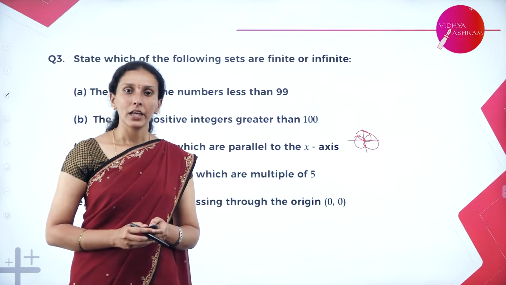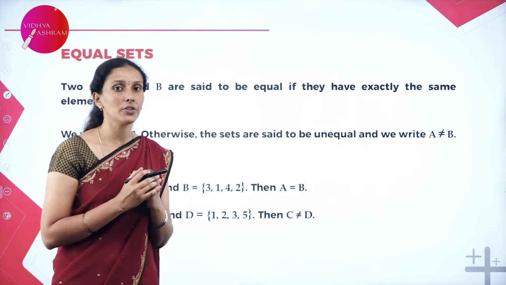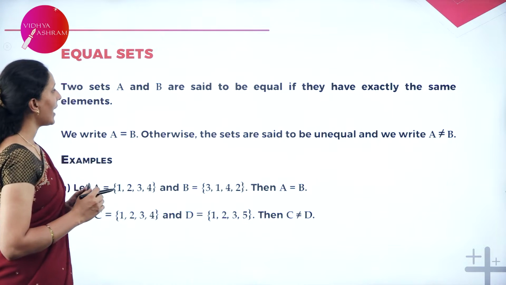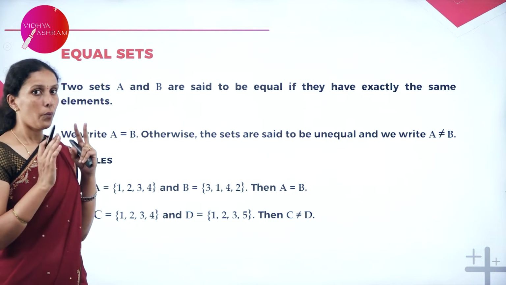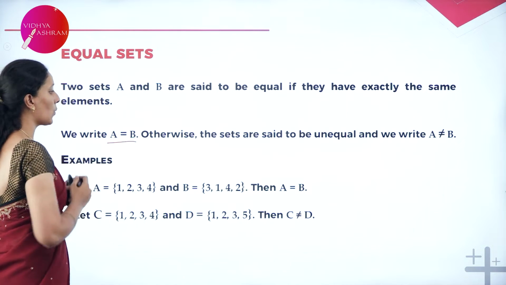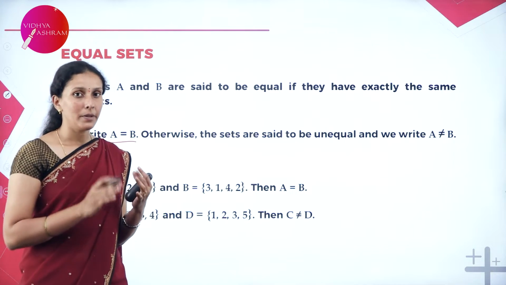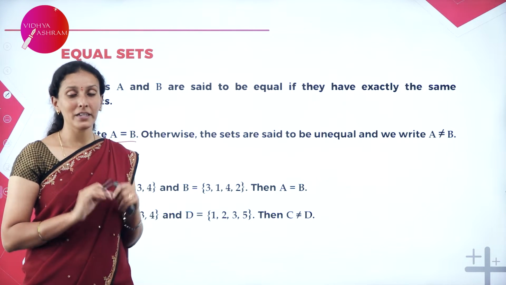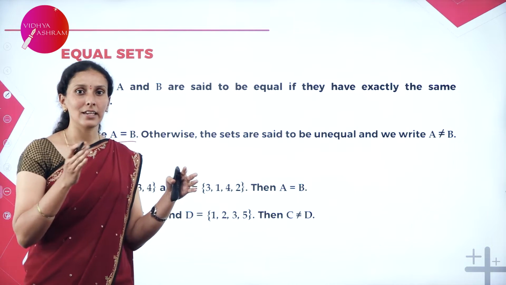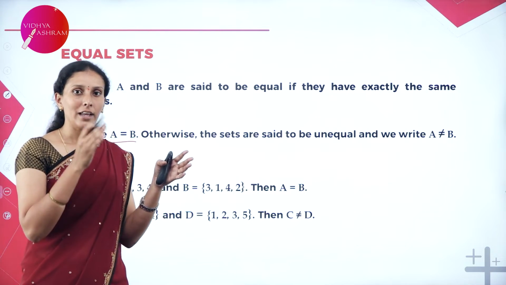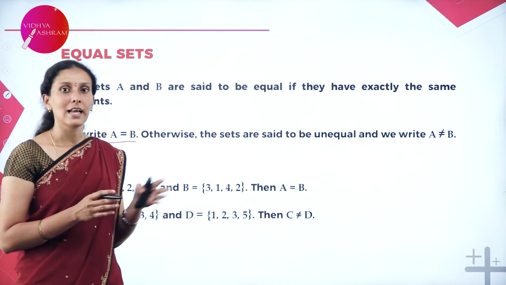So next one is equal sets. So when I say equal sets, here we are comparing two sets. How we are going to compare? Let's see. Two sets A and B are said to be equal if they have exactly the same elements. We denote it by A is equal to B here. So here, when we say A is equal to B, A and B should contain exactly the same elements, however may be the order. Suppose set A has 1, 2, 3, set B has 3, 2, 1, they are equal because they contain same elements 1, 2, 3. Order doesn't matter here, otherwise we just call it as unequal sets.